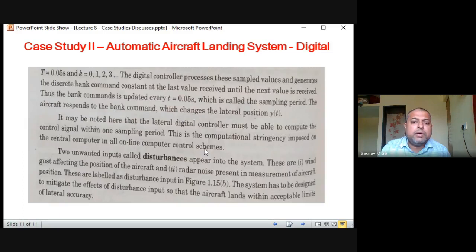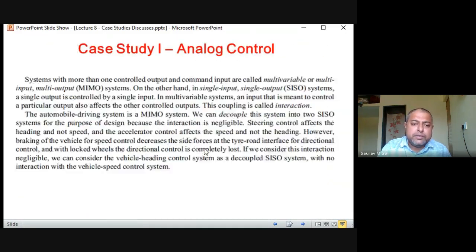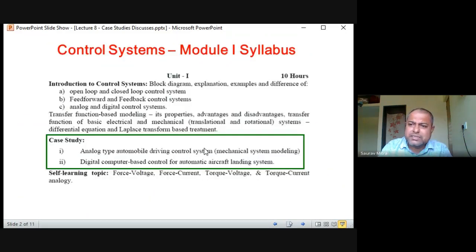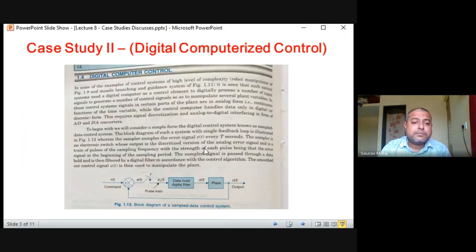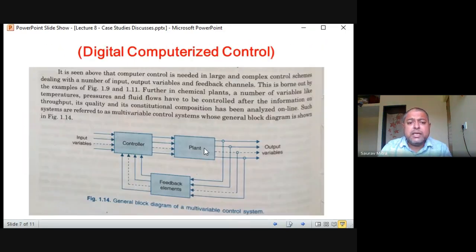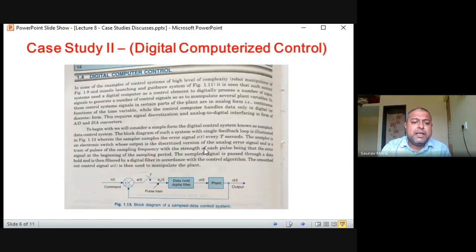So this is all about the two case studies, and prepare from this only. In the book also, only this much is given, so you prepare these two block diagrams. Whenever they ask for an analog or feedback or negative feedback controller, you explain this block diagram, and explain what is a MIMO system and what is a SISO system. If they ask for a digital controller, you can draw this diagram, multivariable, of digital, and this is a digital controller block diagram. I have given you another very good block diagram in my PPT. The PPT is uploaded, you can prepare that.